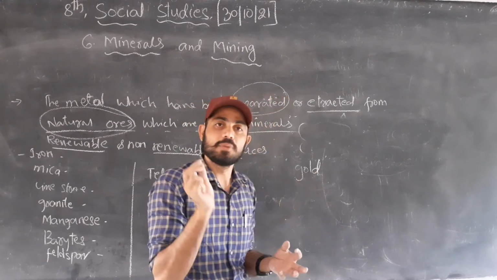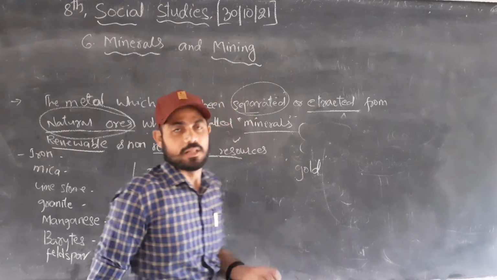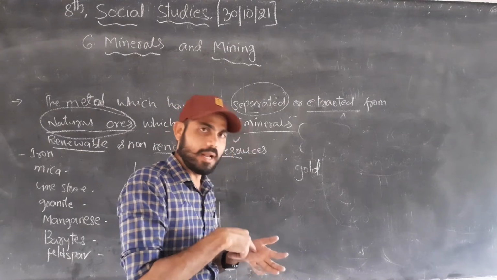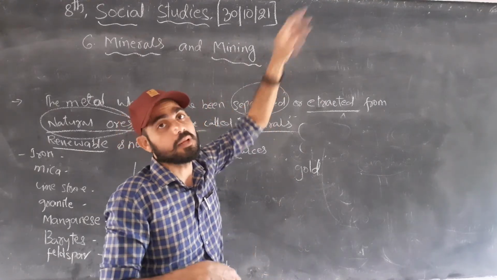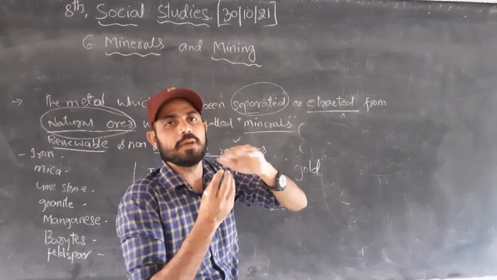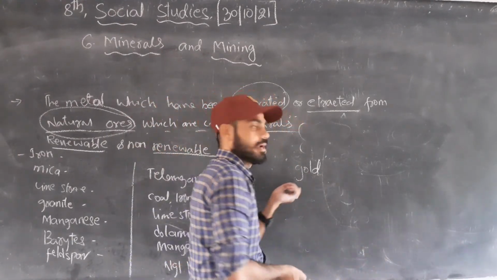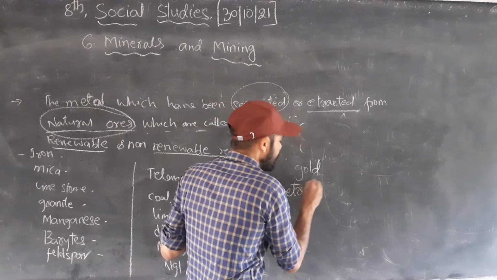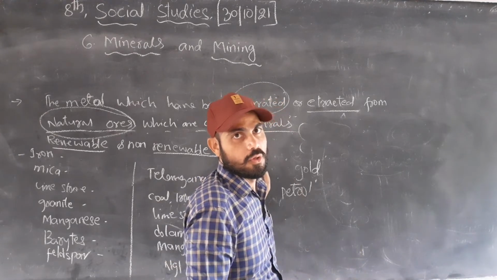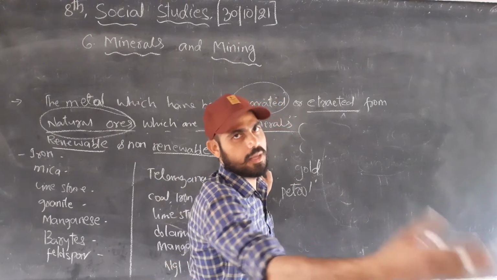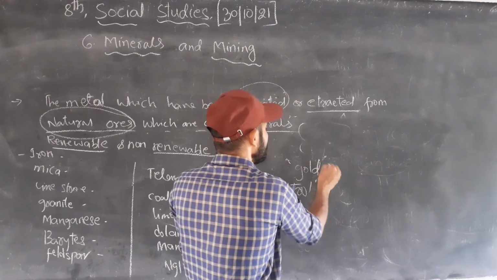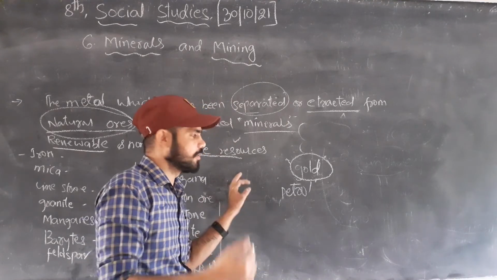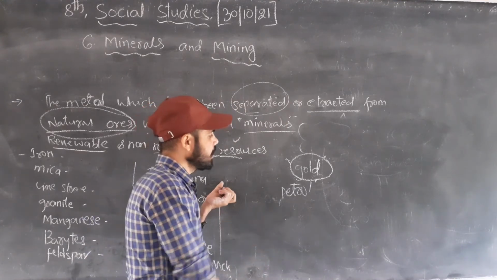Then the gas and the crude oil were formed. The crude oil we are using nowadays was made over millions of years, and after millions of years you can extract petrol from it. So petrol is non-renewable. Once we use the petrol, there will be no petrol. Once we extract gold, there is no gold left.